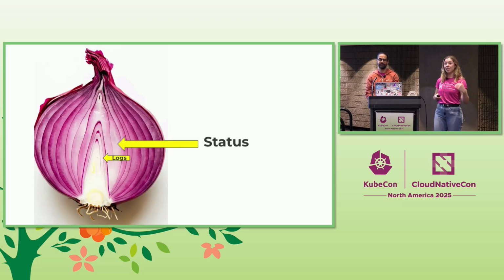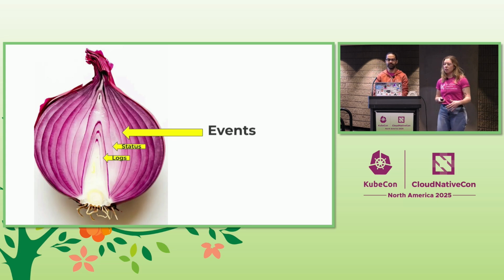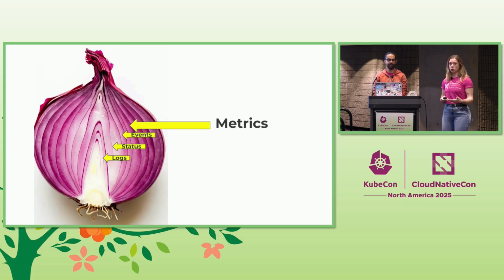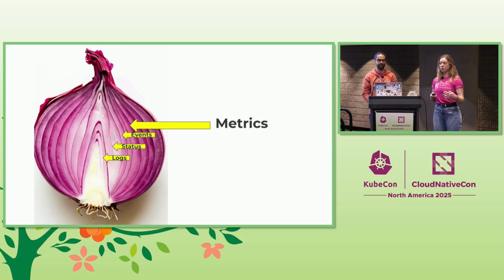But how do I know I need to check the status without having a dashboard that has all of this information on it and constantly keeping an eye on it? Then you go into events. These will fire off and tell me when I need to investigate something. And that's really helpful at that level. But there are lots more interesting parts, which is how you build it up into your metrics. So, am I meeting my SLAs? Am I meeting my SLOs? How do I know that my system is behaving in adherence to all of these objectives and guidelines that I've been set? So you build up that next level.